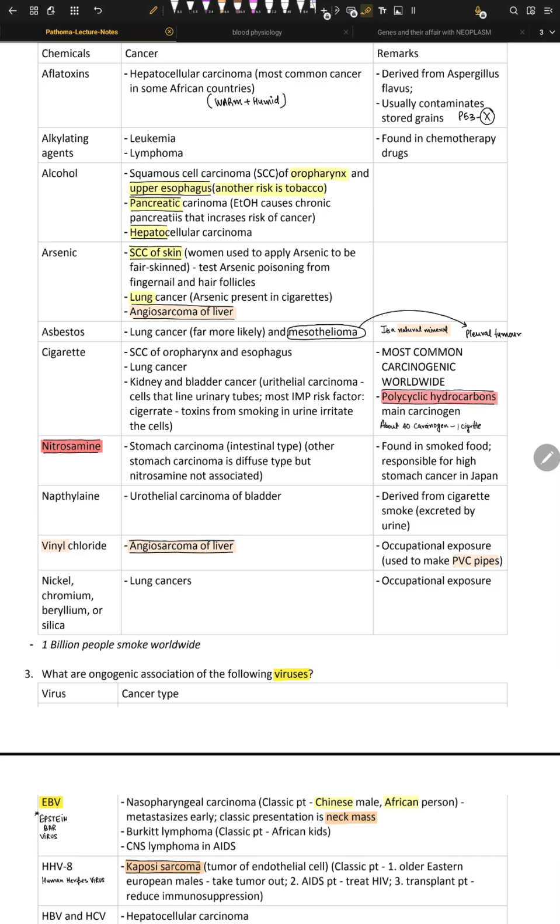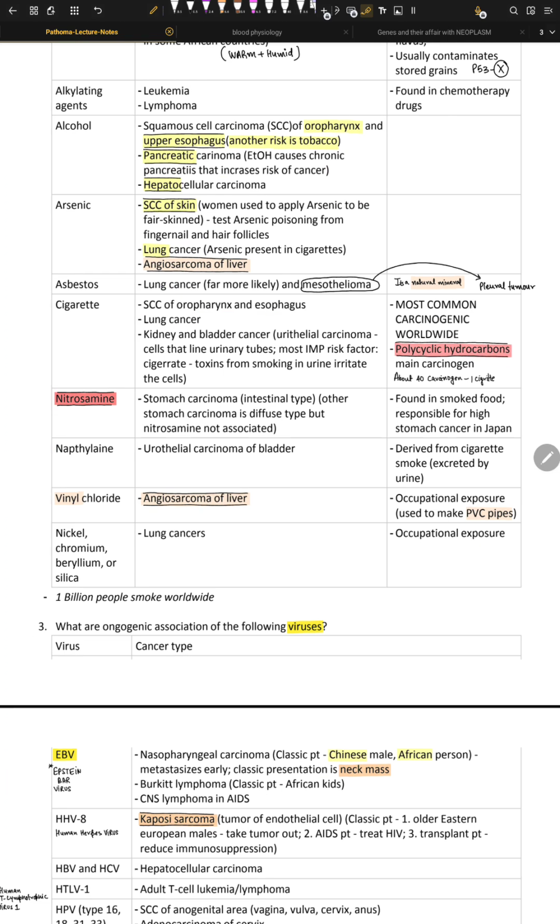The mechanism here is that this compound called nitrosamine gives us something called nitroso, and this actually goes and directly mutates your DNA. So try not to eat that smoked fish. So that's the thing.